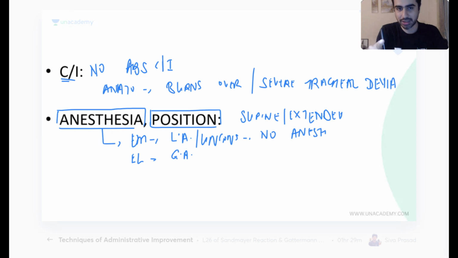See, if he is conscious, you can't give no anesthesia. What will happen if he's conscious, he's in distress, and you start doing the tracheostomy? What will happen? So the patient is having stridor and he is very uncomfortable. He has a foreign body that is stuck, and then you start cutting things. What will happen? Shock. Which shock?